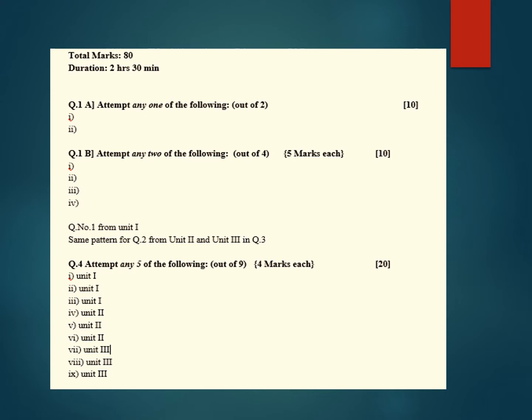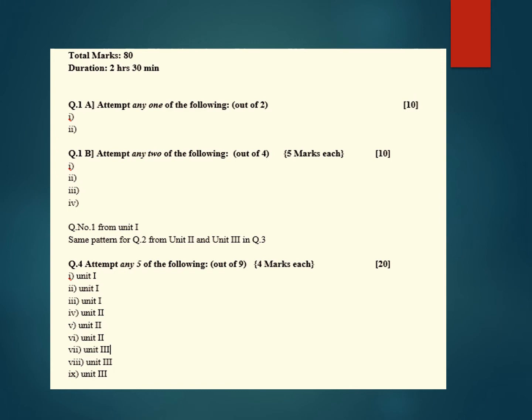Remember that the time schedule is reduced to 2.5 hours, that is 2 hours and 30 minutes. In question number 1, the questions will be asked from unit number 1. Attempt any one of the following. There will be 2 long questions, out of which you attempt 1 question. In question 1b, there are 4 questions and you attempt only 2, of 5 marks each. This same question 1a, 1b pattern will be followed for unit number 2 and unit number 3, that is question number 2 and question number 3.